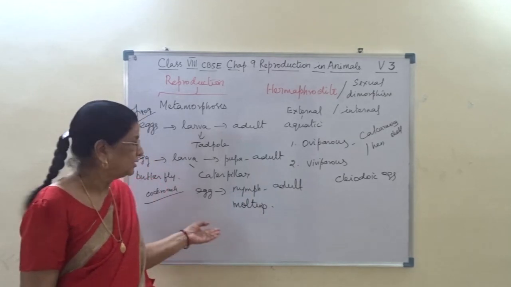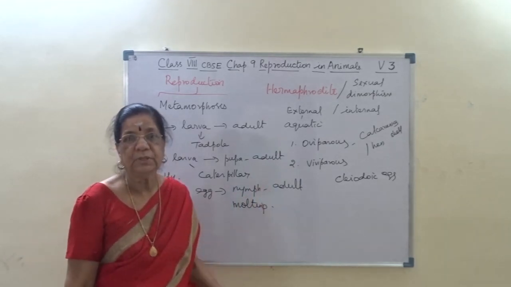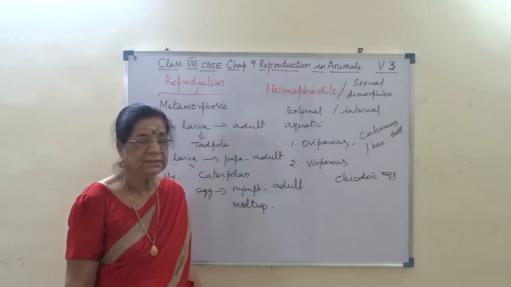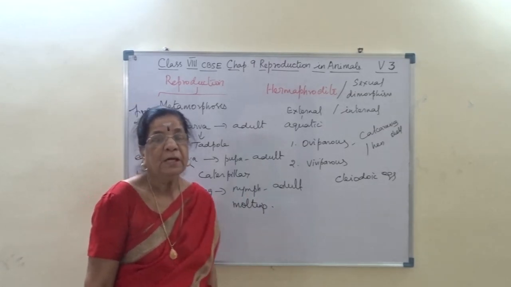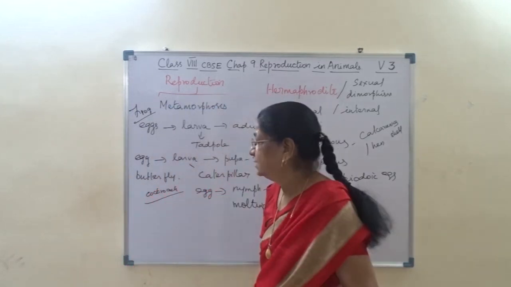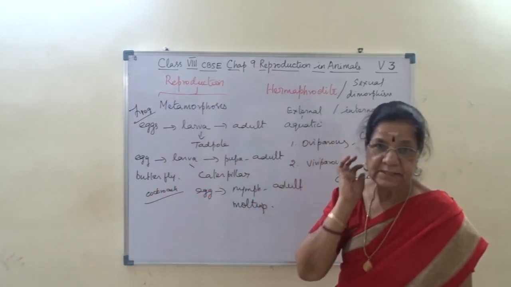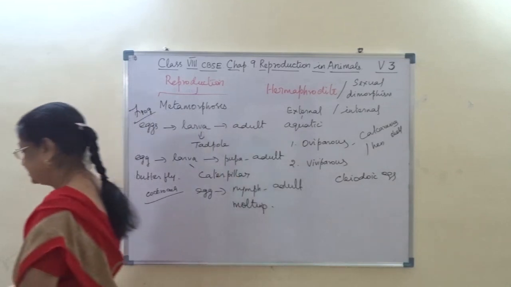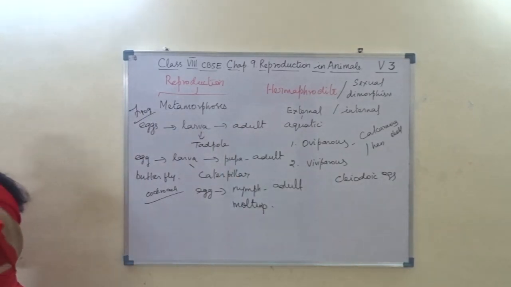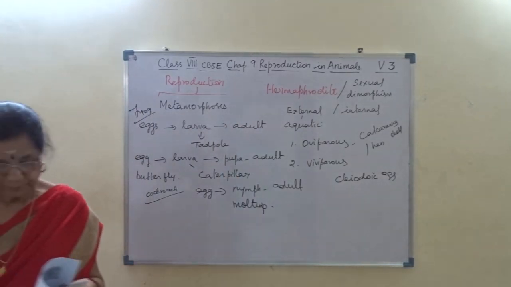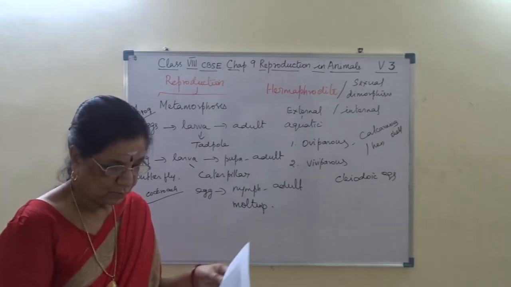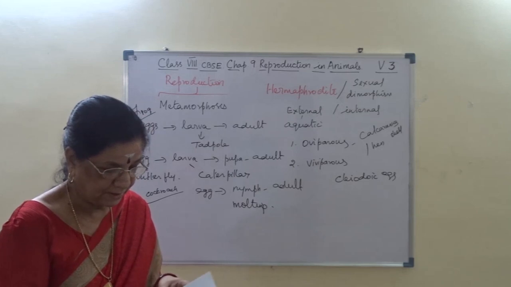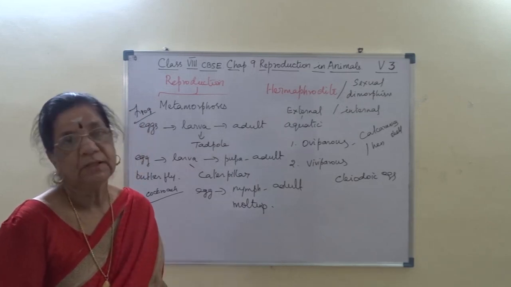So as it does not have all the developmental stages, it is called incomplete metamorphosis. I hope you understand. Here in cockroach, it is incomplete metamorphosis. So here we have complete and incomplete metamorphosis, for the frog and cockroach.